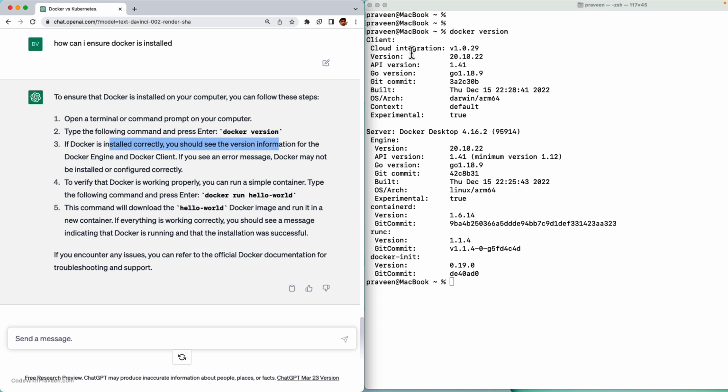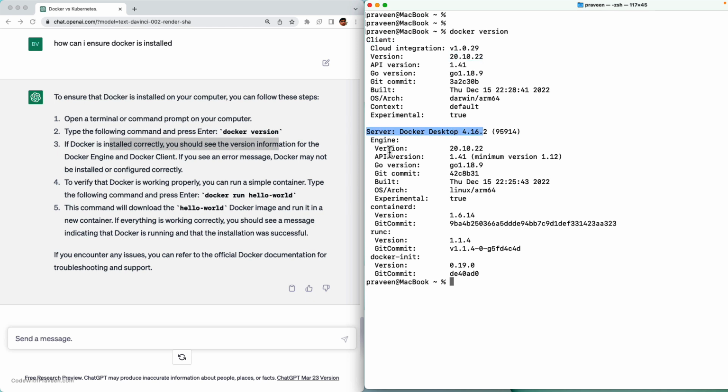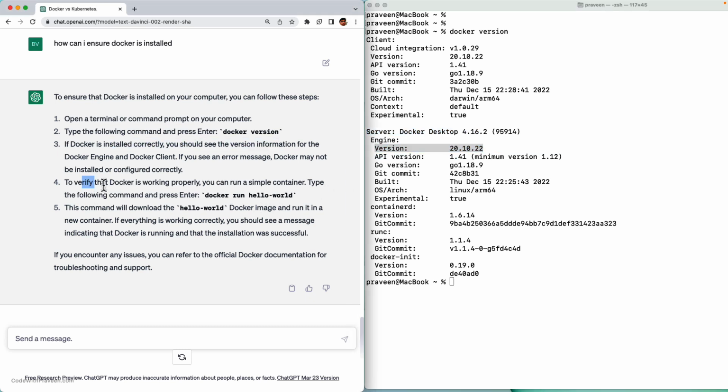Okay, if Docker is installed correctly, you should see the version information. Yes, I do see it. I have got the client, I have the version, I have Docker Desktop. Server version, Docker Engine version is 20.10. Okay, looks good. To verify Docker is working properly, you can run a simple container.